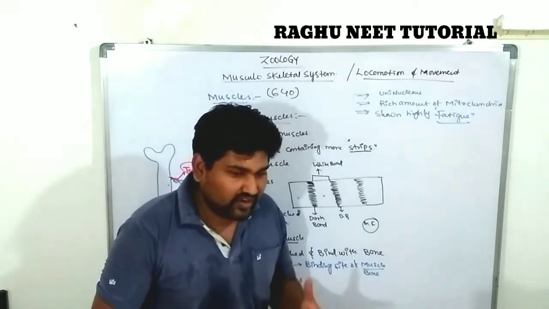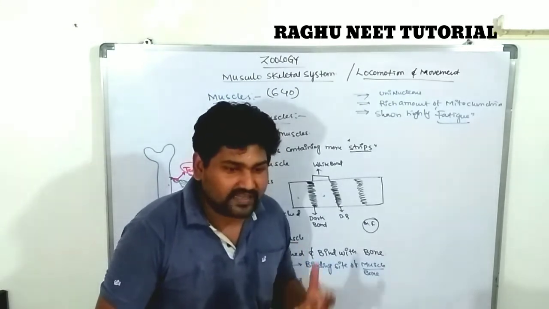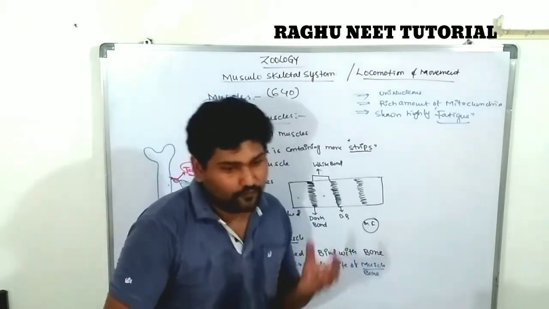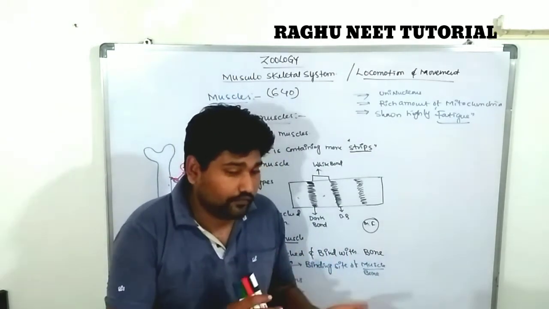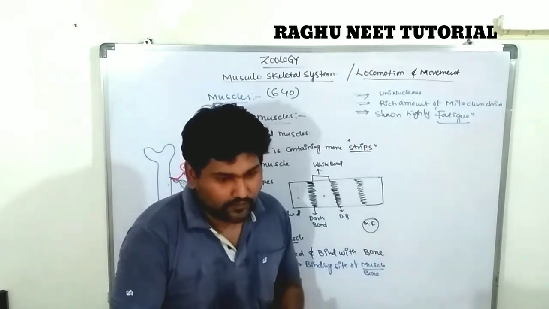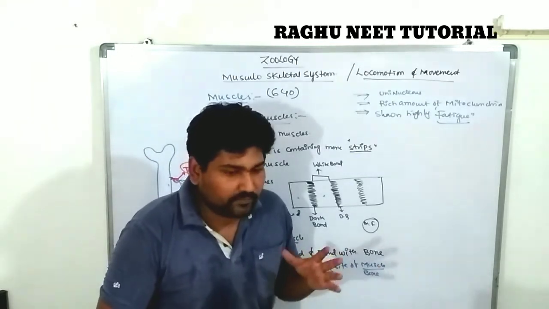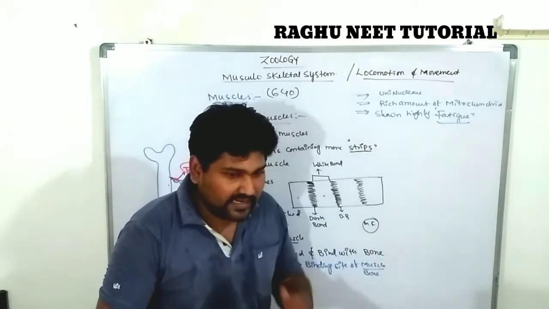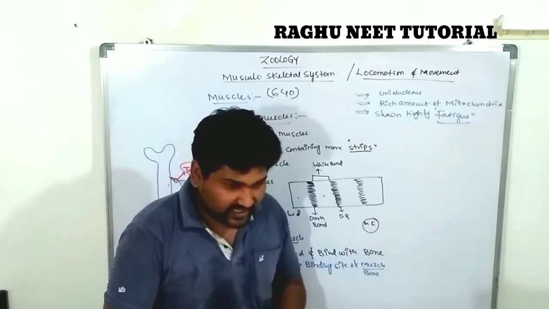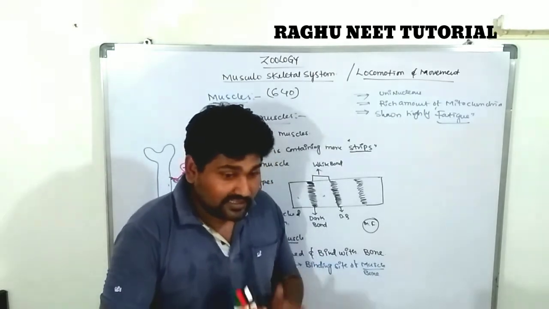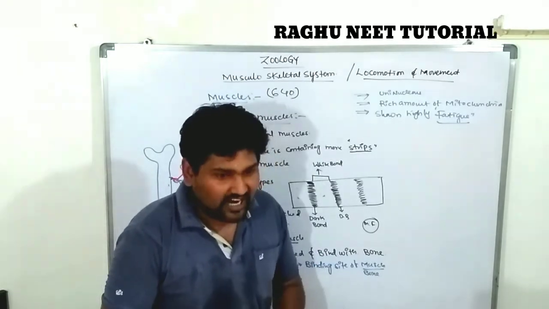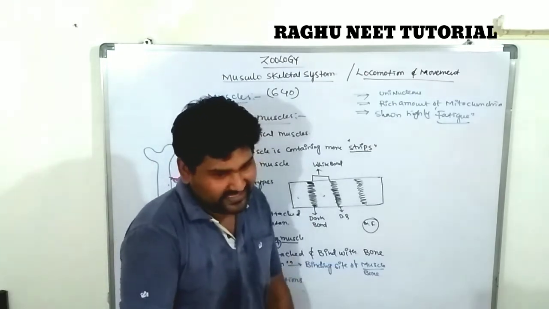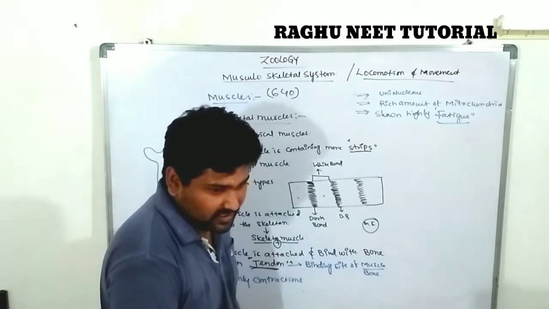The rapid contraction slows down due to the presence of lactic acid, which leads to pain. For example, if you have not participated in running or a marathon and suddenly run one, the muscles contract rapidly. After the marathon, the muscles become tight and painful. That is called muscle fatigue.